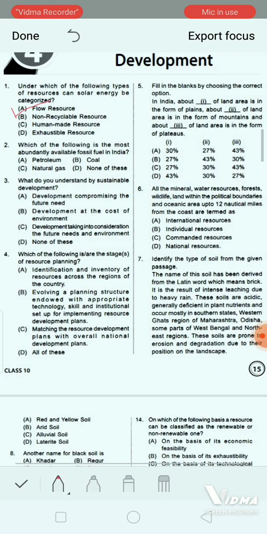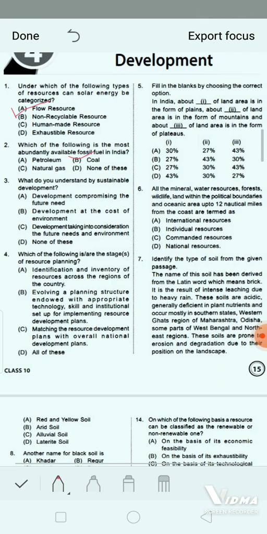Now, next question. Which of the following is the most abundantly available fossil fuel in India? Option A, petroleum. Option B, coal. Option C, natural gas. And option D, none of these. The correct answer will be option B, that is coal.